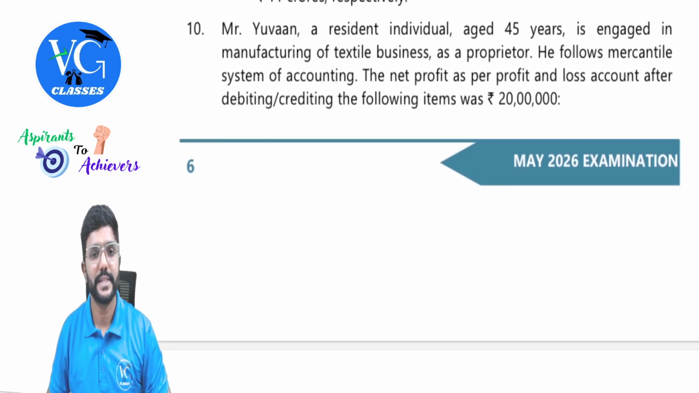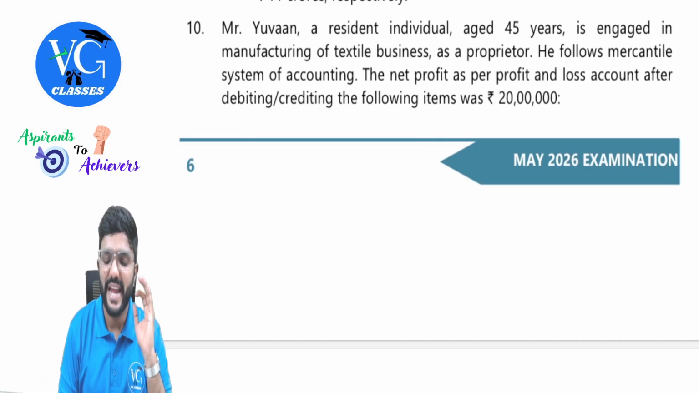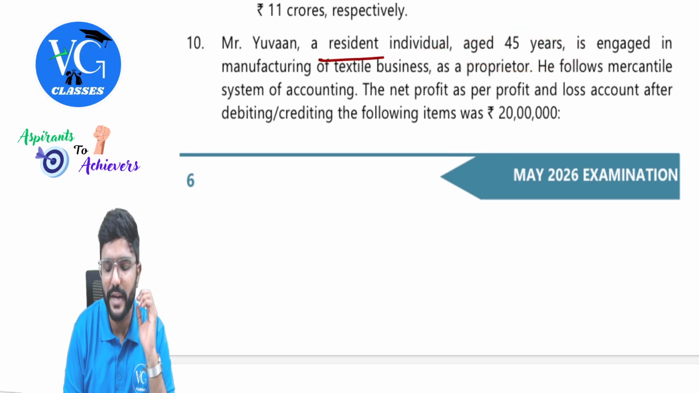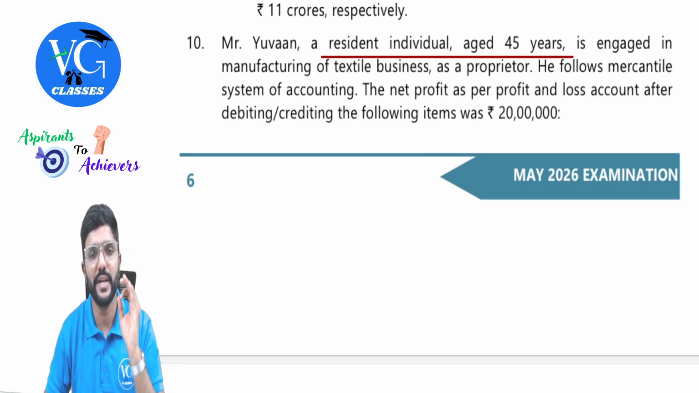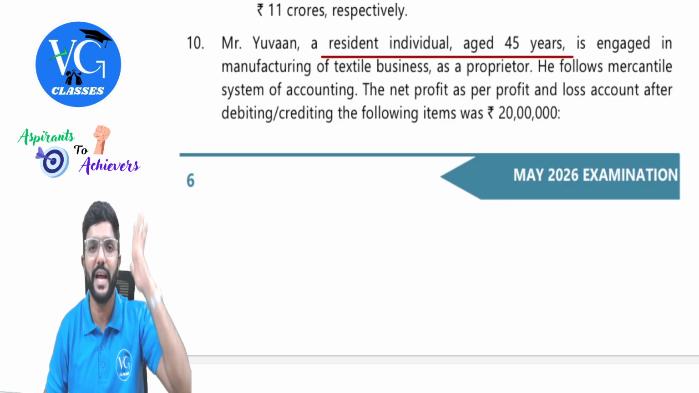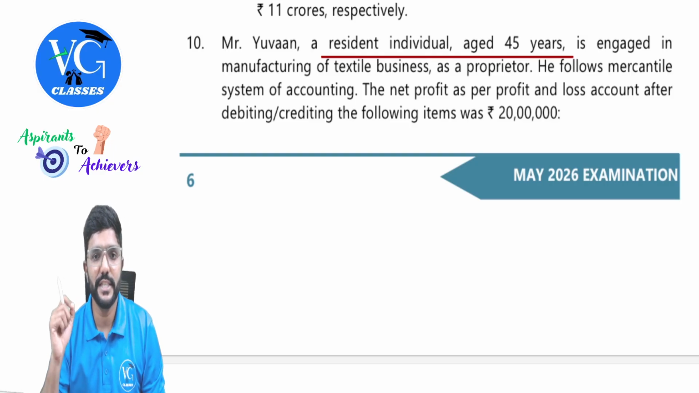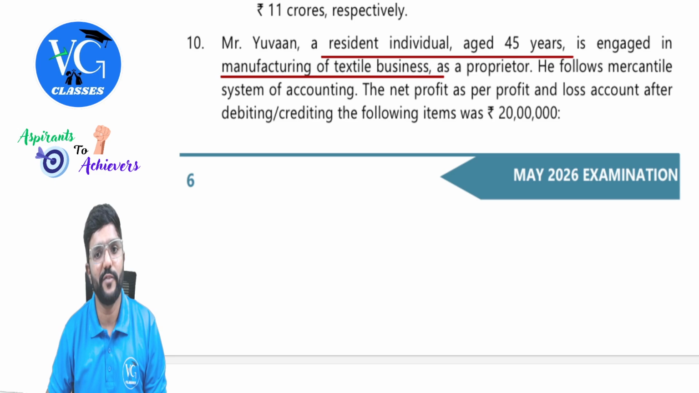Done with it. Next, question number 10. Mr. Yuan, a resident individual aged 45 years. Okay, resident, but aged 45. Age will have an impact, guys. Whenever the age of a resident individual is given as above 60, that will have an impact on the answer. Whereas here, less than 60, he is engaged in the manufacturing of textile business as a proprietor. He follows the mercantile system of accounting.